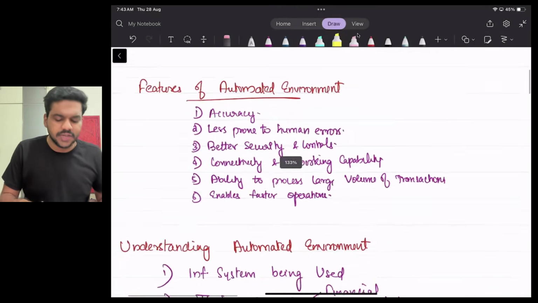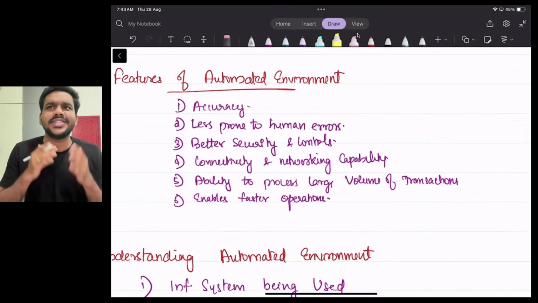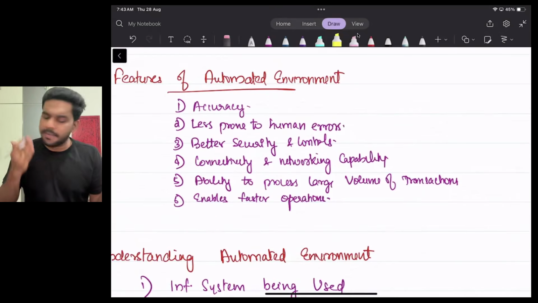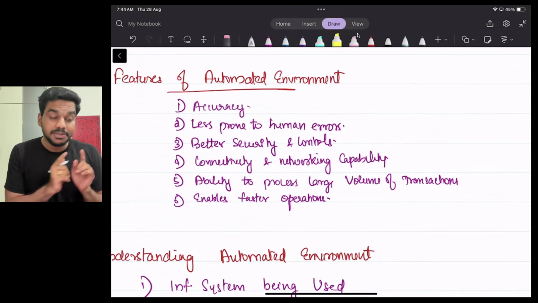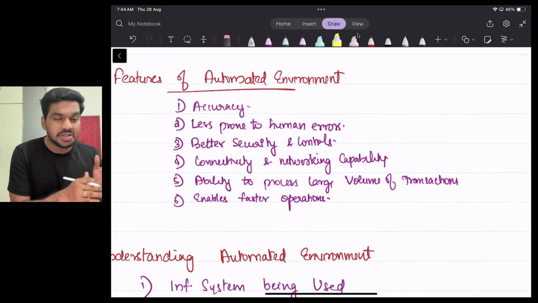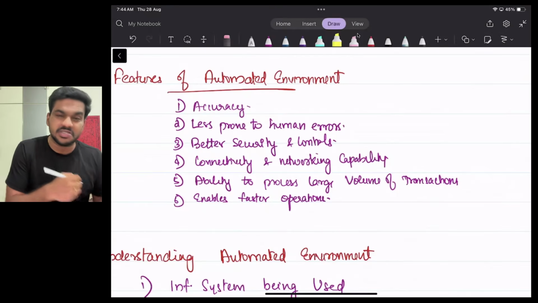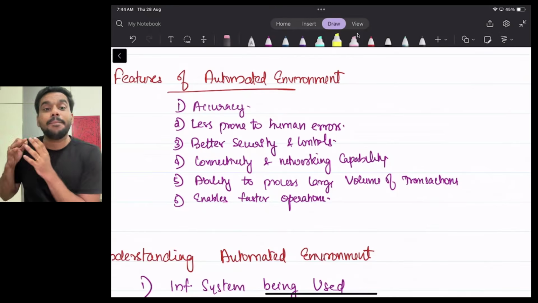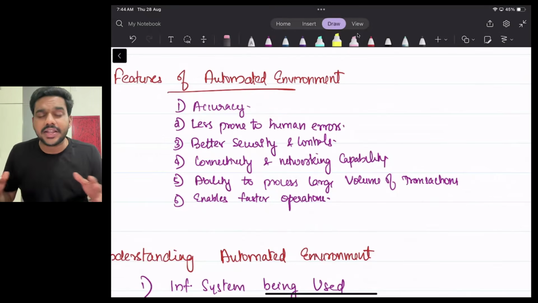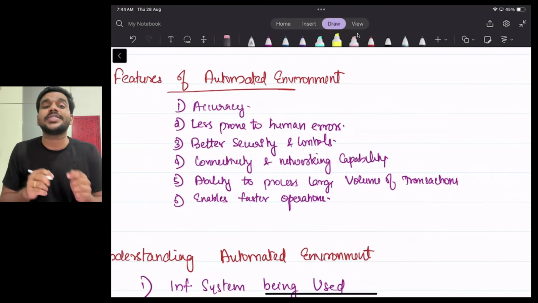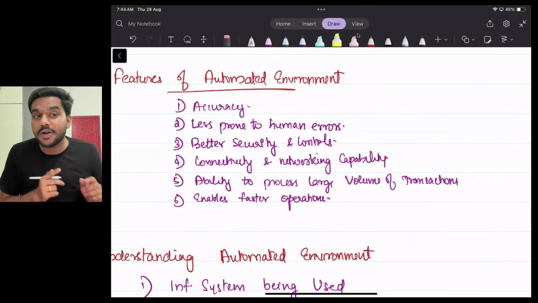Now next important question, what are the features of automated environment? Just take for example, there is business A and business B. In business A, everything is done manually, and in business B, everything is done with the help of system. So what could be the benefit of business B over business A? Tell me. In business A, process, accounts, decisions, operations, everything is done manually. In business B, everything is automated. They are using sophisticated systems to run their business. So what is the benefit of business B over business A?